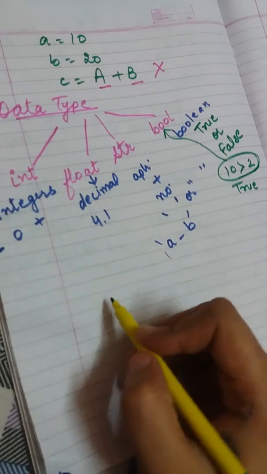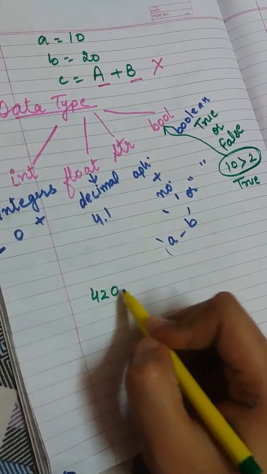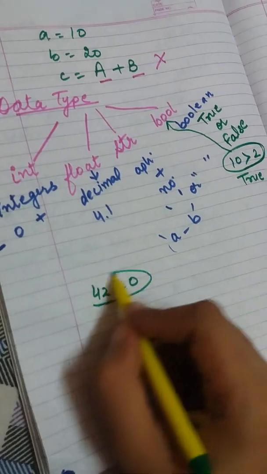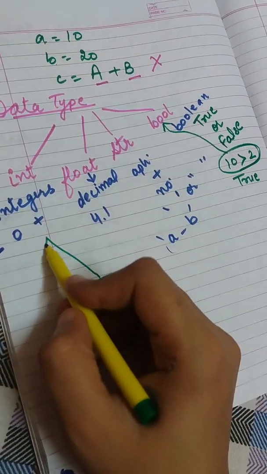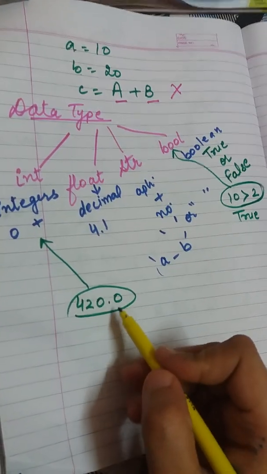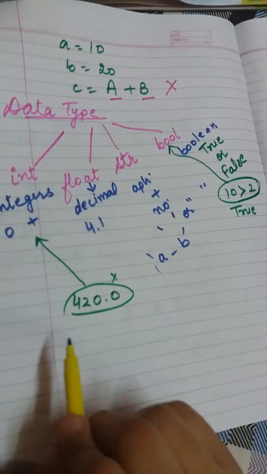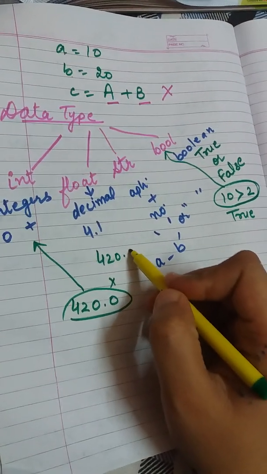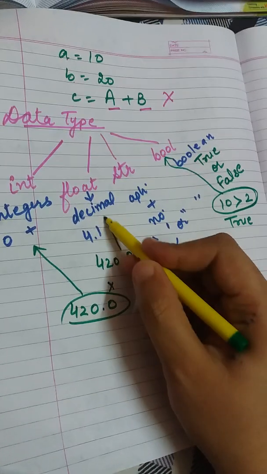Like I ask you, 420.0. What will be the data type of this? Beta, it is going to be an integer only. Why? Because 0.0 has no value. And if I say 420.02, then it is a float.